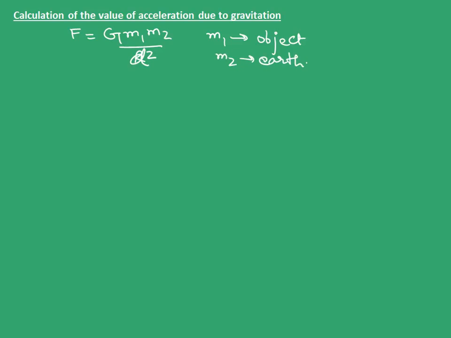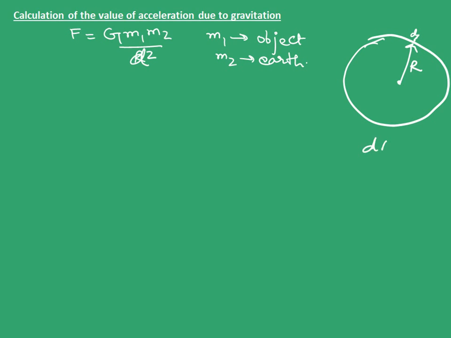Now, when we throw an object up into the sky, its distance from the Earth's center remains almost the same as the radius of the Earth. We see it in a picture. Let's say this is our Earth, which is really huge. Its radius is, let's say, r. Now we throw an object up in the sky which is very small. Let's say this distance is d.